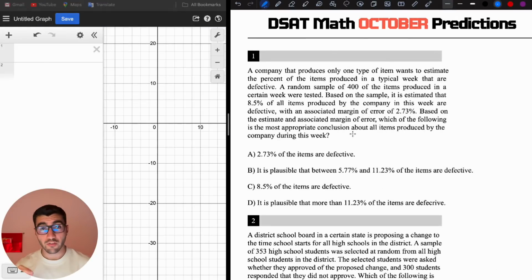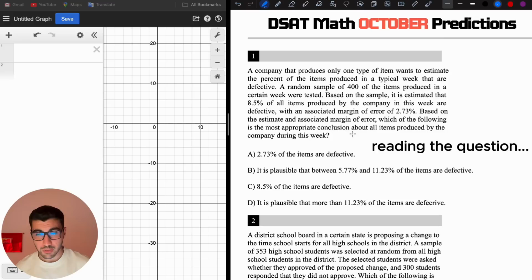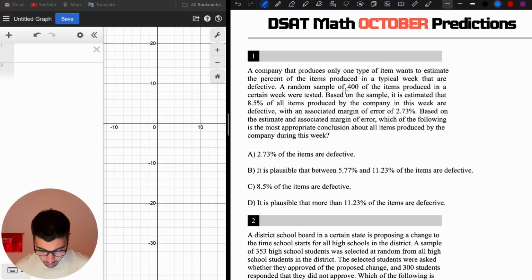So the first question that I've predicted is a problem solving and data analysis question. The question says a company that produces only one type of item... a pretty long question. A random sample of 400 items produced is estimated that this much of the items are defective with a margin of error of this, right? Choice A says 2.73 of the items are defective. No, 2.73 is the margin of error. It is plausible that between this and this of the items are defective.